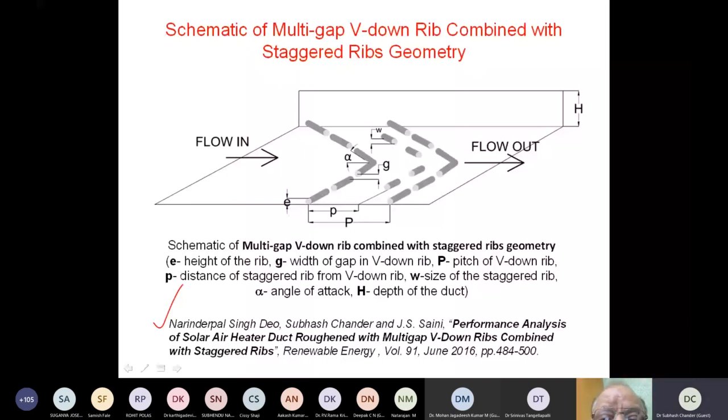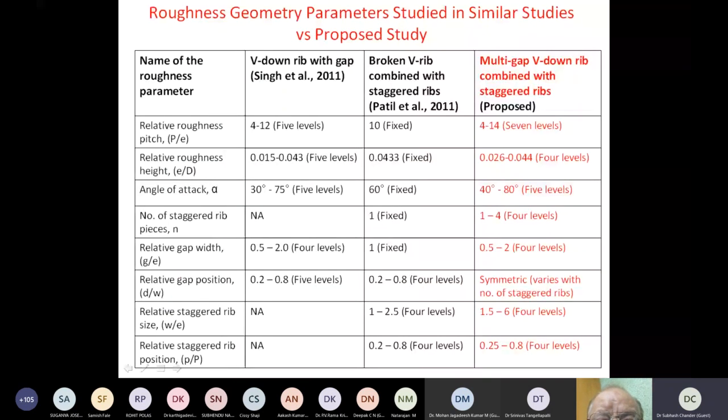These are some of the parameters which we tested, right? For the range of parameters, we took help from past applications, where people were able to get the optimum value of the pitch, the mean pitch between two main ribs, in the range of say 10. So we accordingly decided the range, and from similar studies we could identify the range of the parameters to be tested.